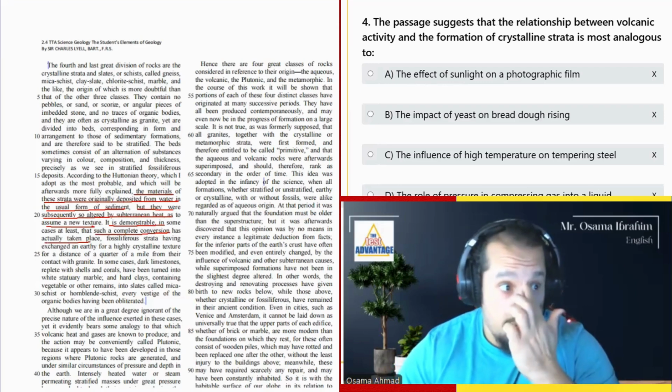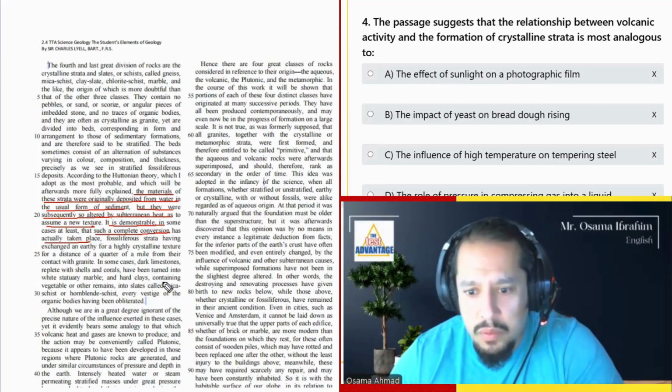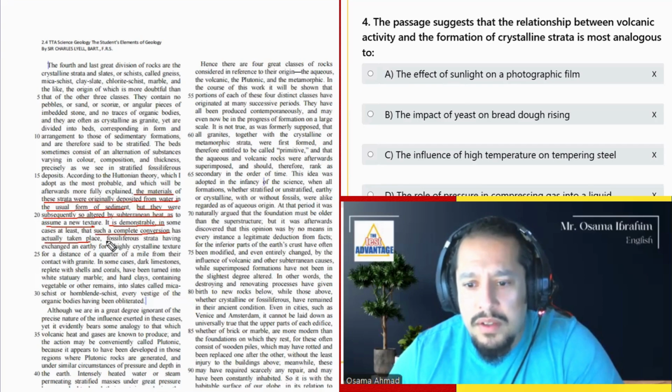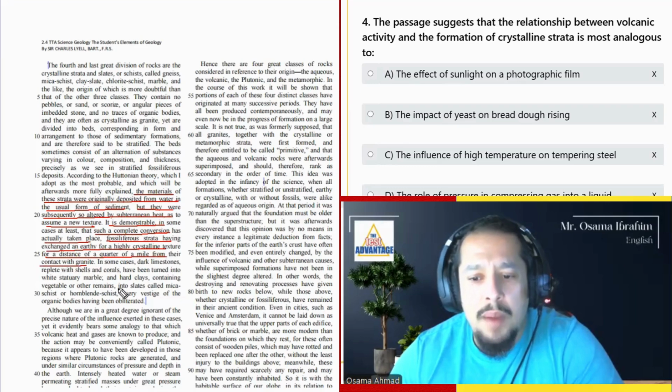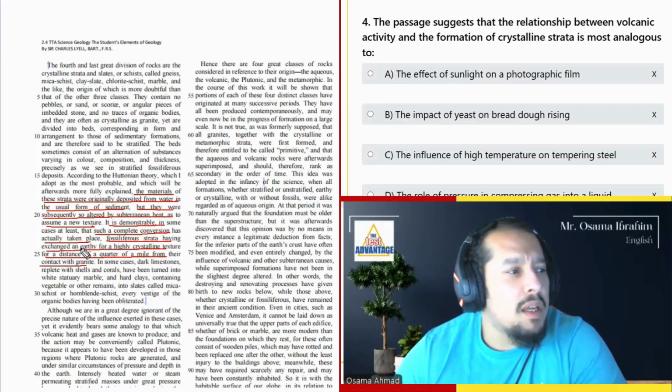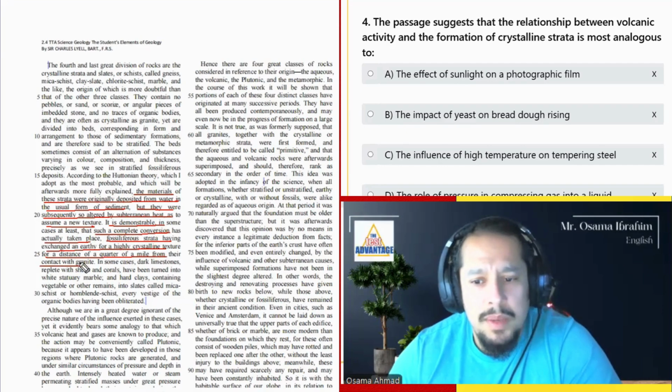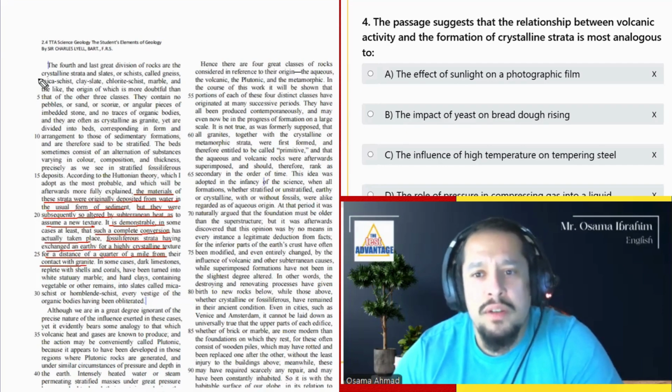So what's it telling? There's actually quite a few more line numbers. The fossiliferous strata having exchanged an earthy or highly crystalline texture for a distance of 1/4 of a mile from the contact with granite. So basically بيقول لك بسبب الheat, subterranean heat, it changes the formation.